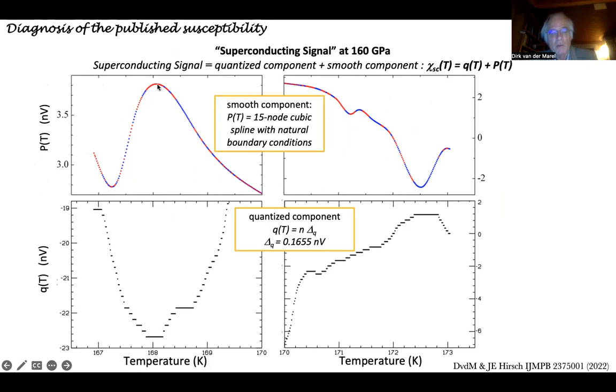Now, the smooth component, we did more analysis on. For that, you have to go to these papers, International Journal of Modern Physics, and you will find that this is a 15-node cubic spline with natural boundary conditions. The fact that it's cubic means that if you take the fourth derivative of this curve, you get 0. We'll come back to that later on. This one is different. It's steps, right? This is steps, and actually the step part contains the superconducting transition also. So this describes the superconducting signal really, and this is something else of which we don't know what it is, and we have never been able to figure out what it is, frankly.